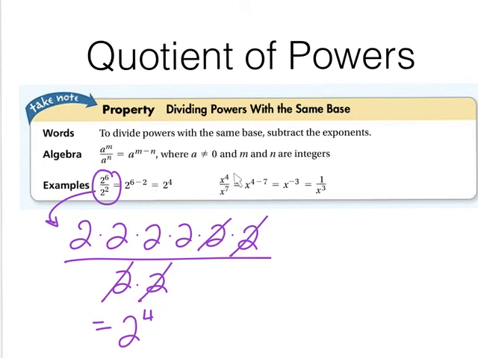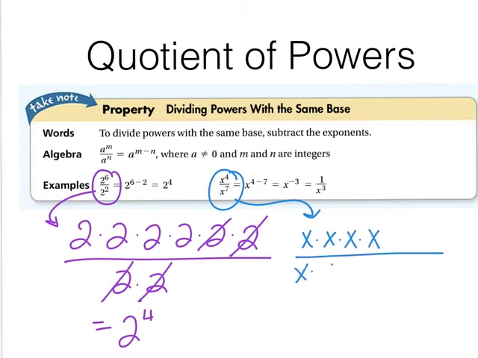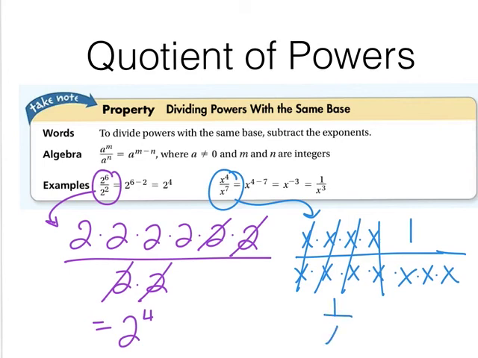Same idea. X to the 4th over x to the 7th. Okay, we can do the same thing with this. I can rewrite it as x times x times x times x over x times x times x times x times 3 more x's to make x to the 7th, and I can cancel out the ones that are in common. And we end up with nothing in the numerator, which really means we have 1. Think of these big slash throughs where we cancel it out as a big 1, because that's what x over x is. It's equal to 1 times 1 times 1 times 1. So 1 in the numerator, and x to the 3rd in the denominator, so 1 over x to the 3rd power.